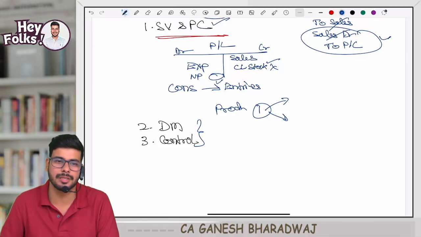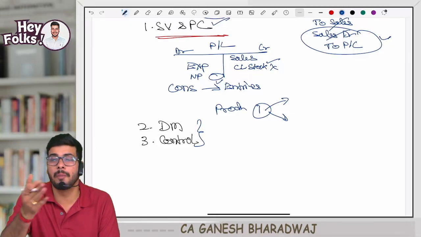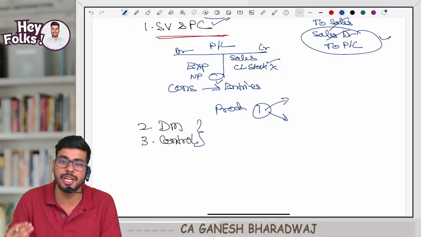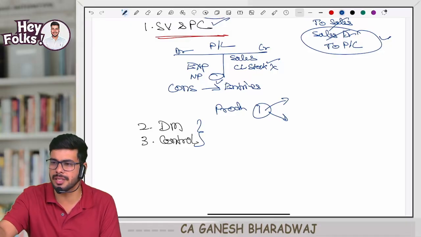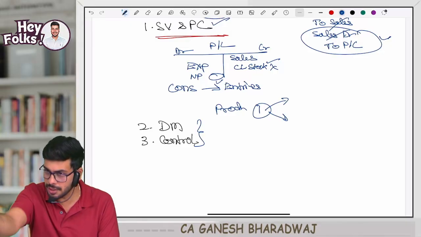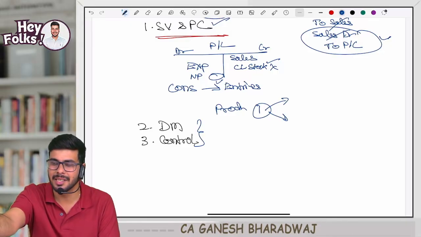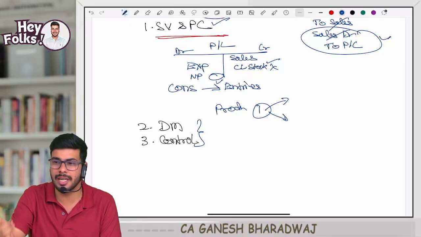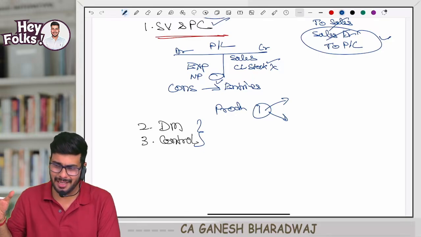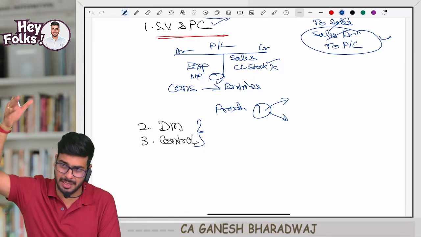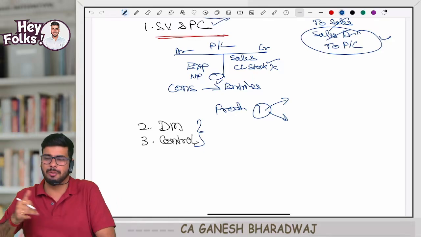Decision making means when you have multiple alternatives and you need to choose between them. I gave you an example: ITC versus HUL, which job offer to take? That was decision making. Correct? Now, decision making means objective B, the second objective of our subject. There I'm not bothered about the first objective, I'm only bothered about the second objective of our subject.